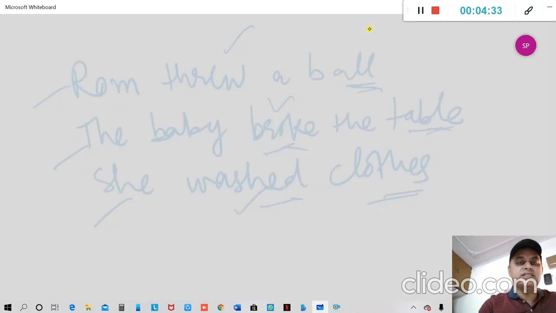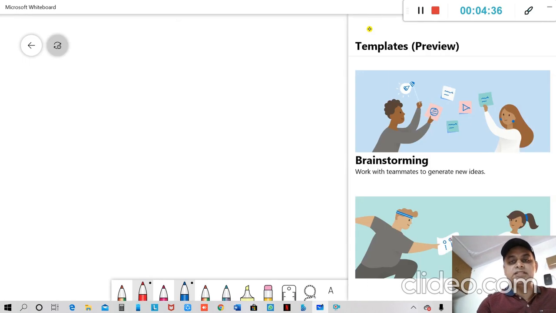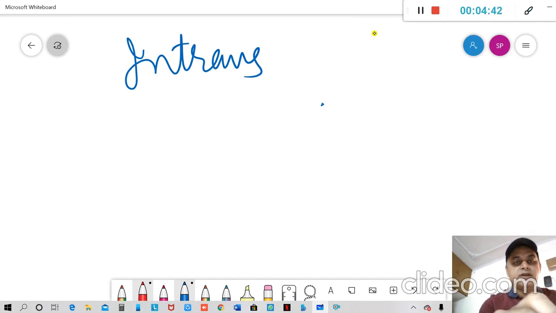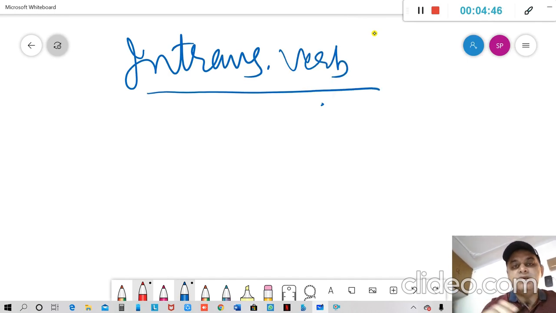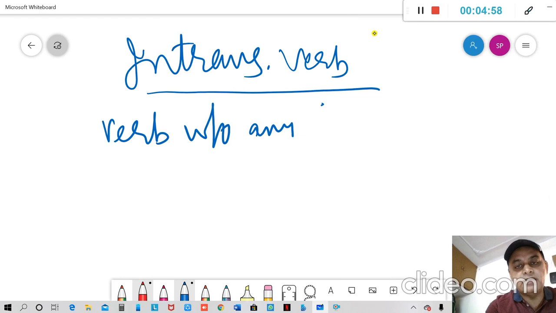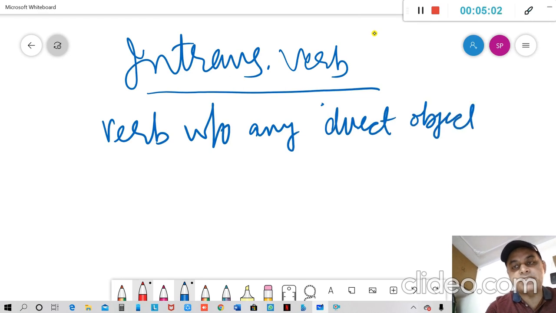So now let us see what an intransitive verb is. If you have understood the meaning and definition of transitive verb, intransitive verb is pretty much easy. An intransitive verb is a verb without any direct object.